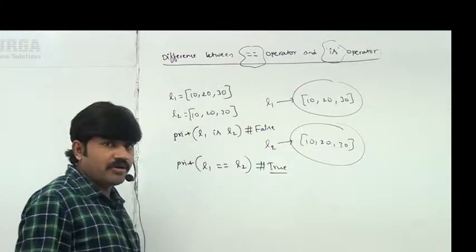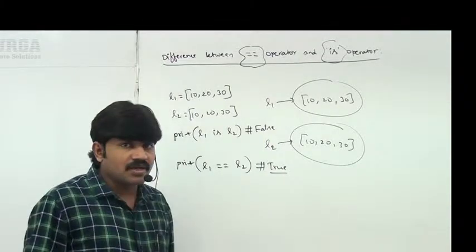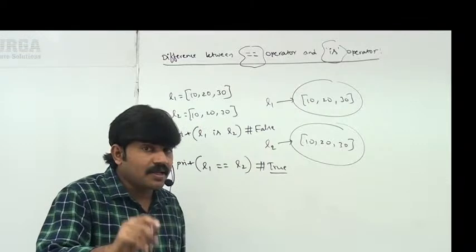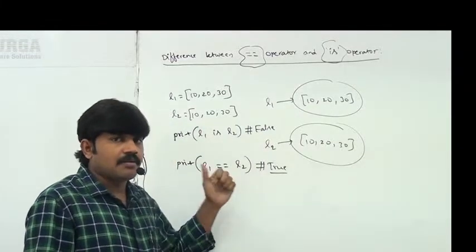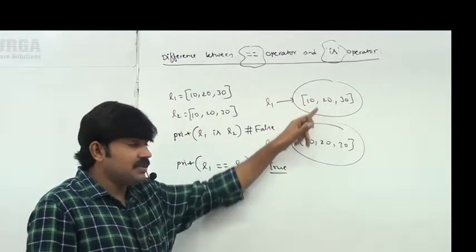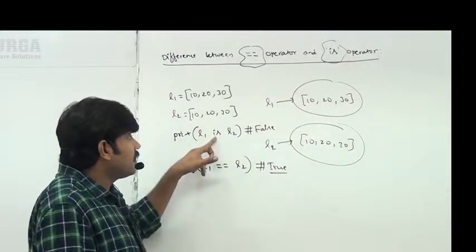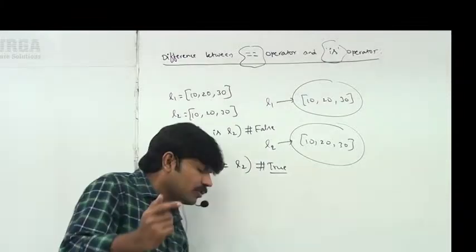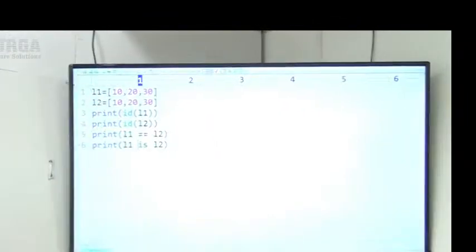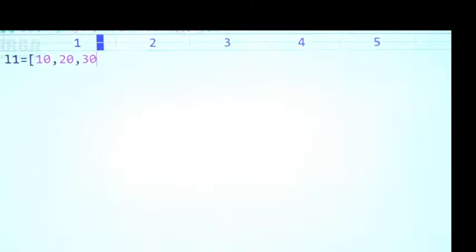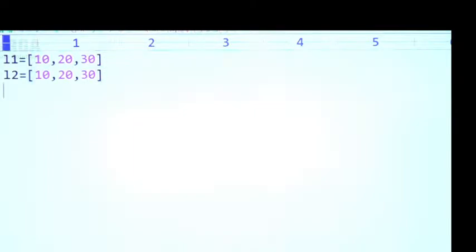So this is a perfect example to understand the difference between the is operator and the double equal operator. The double equal operator is meant for content comparison. The is operator is meant for reference comparison. Let me execute up to this. Have a look once. Here I'm taking a small example. L1 = [10, 20, 30], L2 = [10, 20, 30]. There are a total of two objects. Print(L1 is L2).